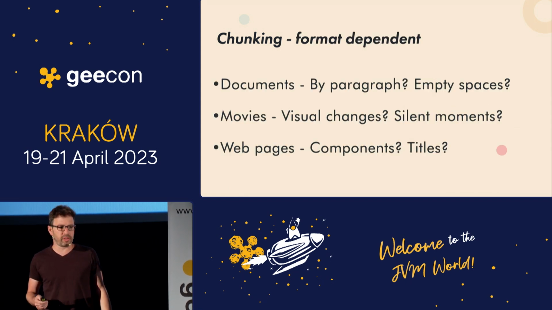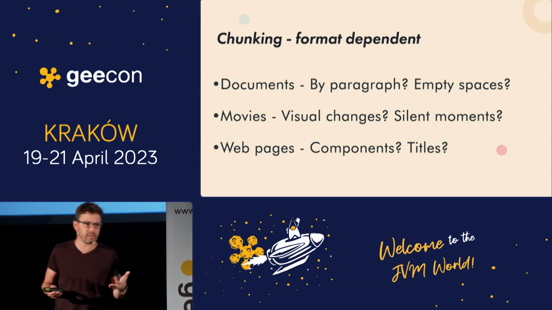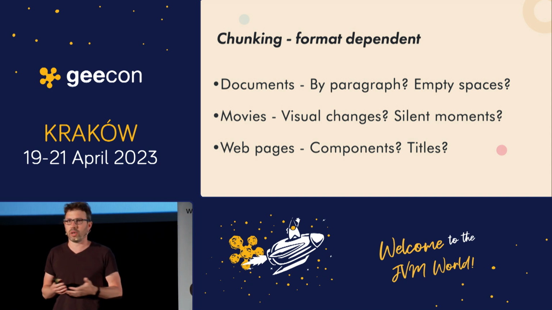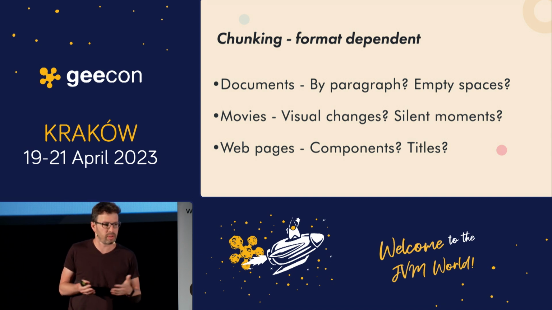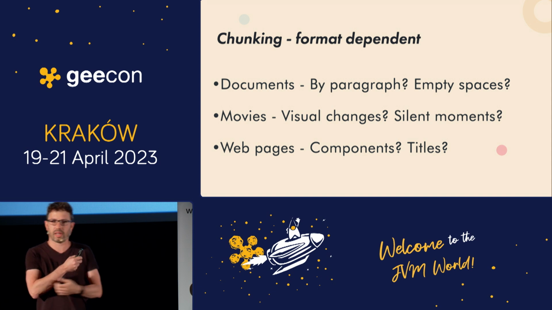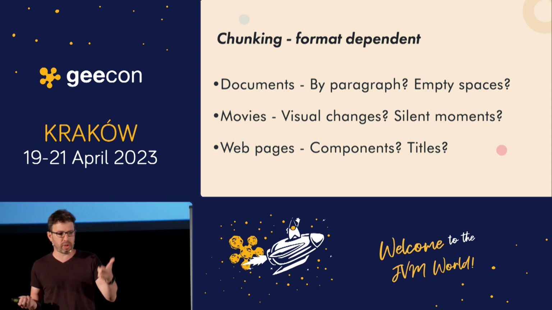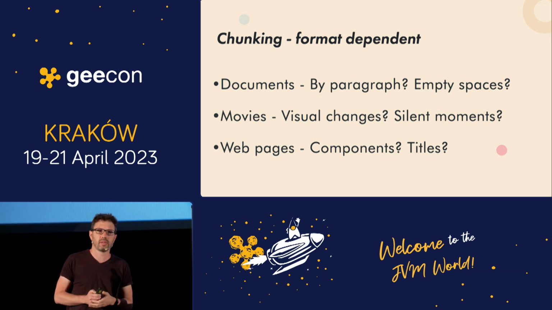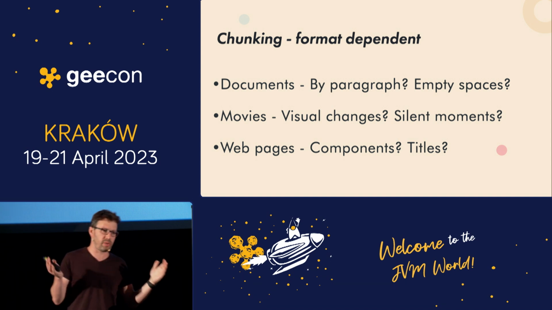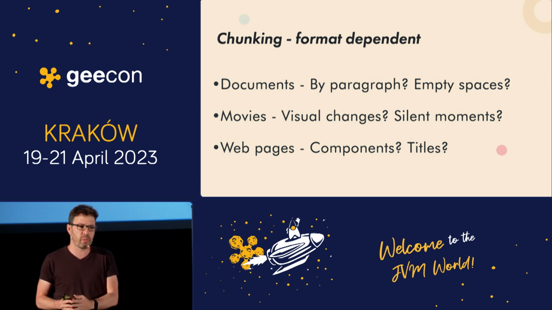Something a little more sophisticated would be to make something format dependent, right? For example, in documents, you can do it by paragraph, empty spaces, or anything that there is a third-party library component for. For movies, maybe look for visual changes, like in YouTube, or silent moments if it's a meeting. For web pages, maybe look for components, or look for the titles. This is something that you need to build for your own case. I just built something generic, but if you want to build something for your own case, you should think about how you break it into chunks.